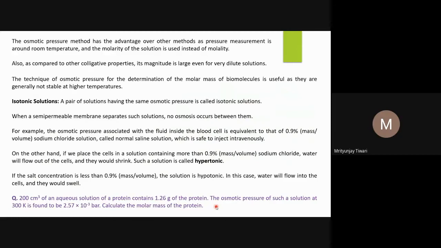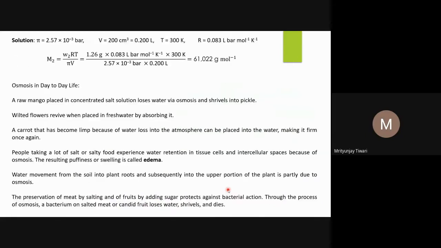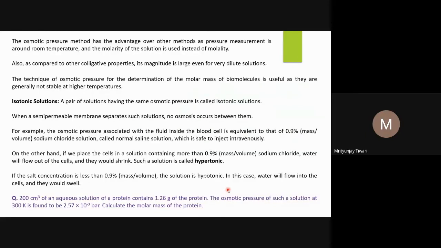So this way, one can design an experiment. 200 cubic centimeters, 200 ml aqueous solution is taken. The volume of the solution is 200 ml, and 1.26 gram of protein is taken. The mass of protein one can measure before making the solution. The osmotic pressure is then measured, which is equal to 2.57 into 10 to the power minus 3 bar at 300 Kelvin.